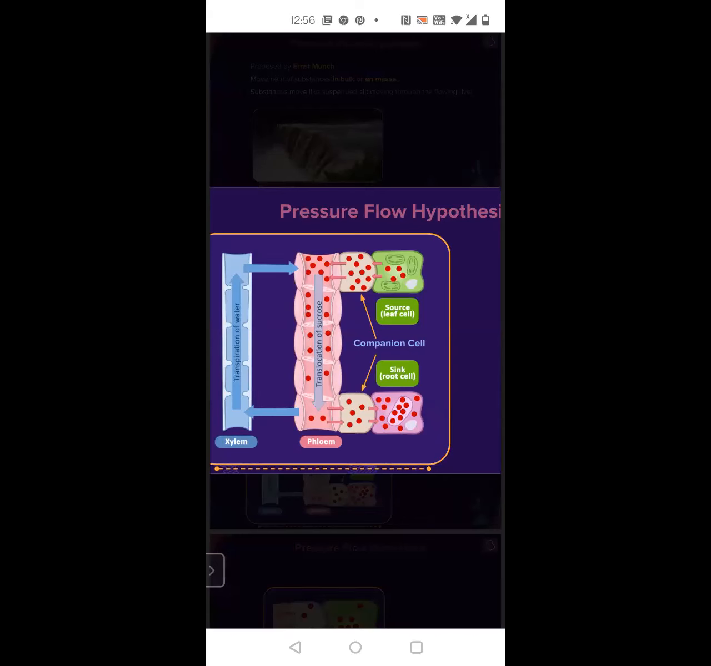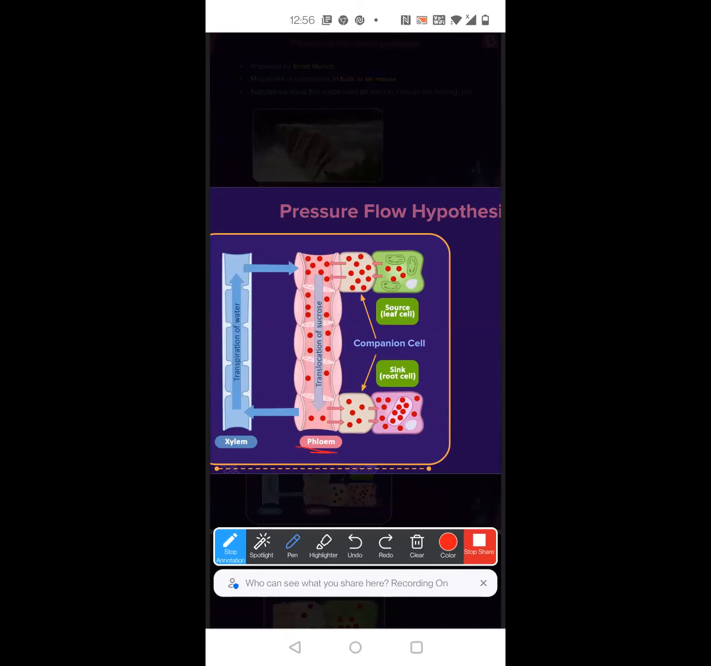So here you can see the pink colored one. This is the phloem, pinkish phloem. Blue is xylem. It's given, yes, but I'm still telling you. So this green colored cell is your leaf cell.